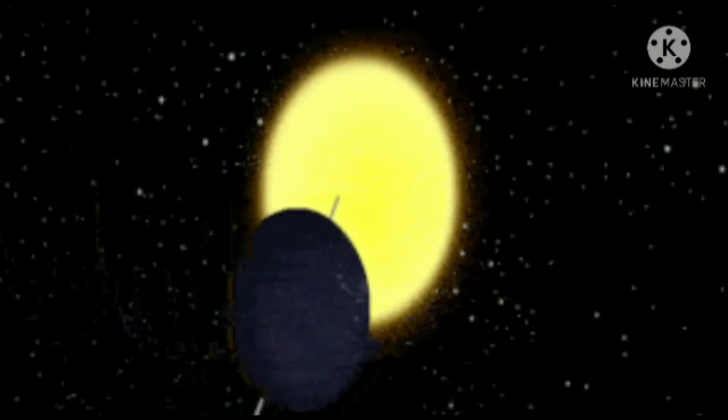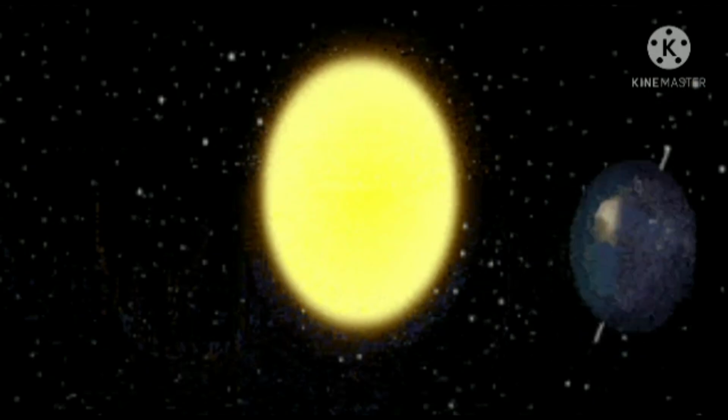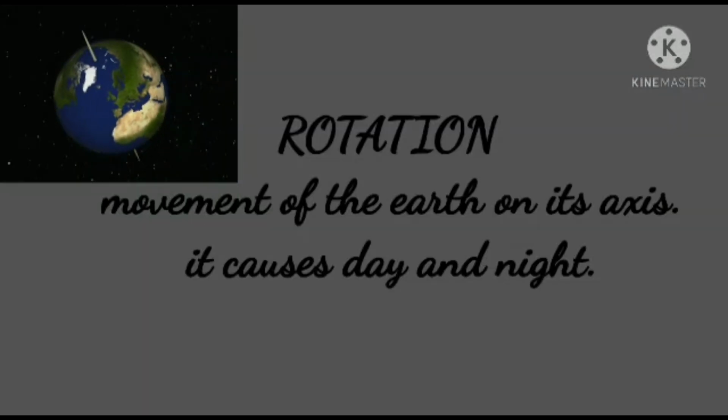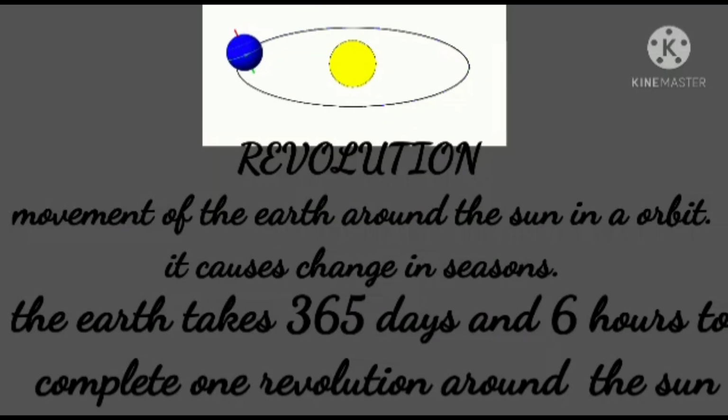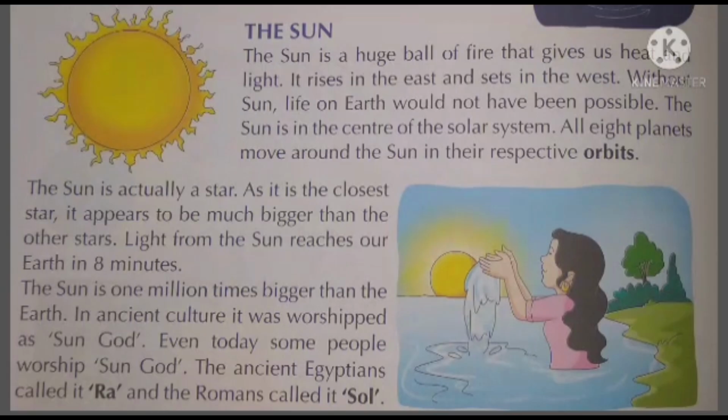Now children, have you understood the difference between these two, rotation and revolution? Children, rotation means that when the Earth moves on its axis, it causes day and night, and when the Earth moves around the sun, it is called revolution. It causes seasons.